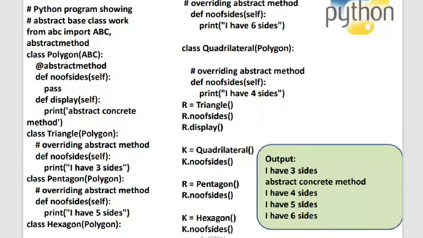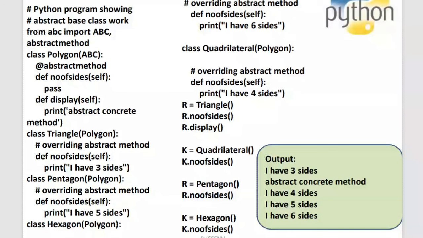And the abstract classes concept in Python can be implemented because in the other programming languages you do have a keyword which is called abstract. Whenever you put abstract in front of the class name, it becomes an abstract class. But here in Python, you do not have a keyword called abstract, and you cannot use that over here. But there is a way to create an abstract class. And let me tell you how to create an abstract class and what is the difference between an abstract method and a concrete method. Okay.